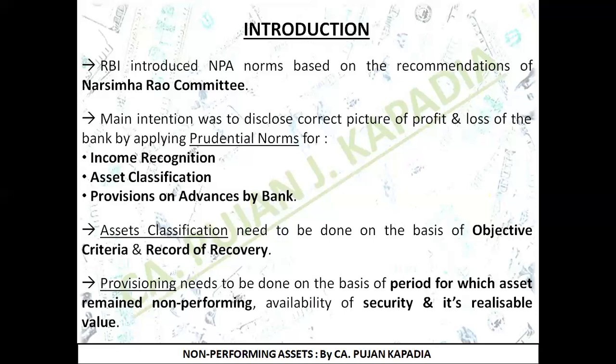I had discussed this point in the initial lecture of mine when I was discussing the syllabus of banking 6, under which we had learned if an account stays overdue for more than 90 days, yes friends, more than 90 days, which means for more than 90 days I am not receiving either my total installment or the principal portion or the interest portion. If anything is overdue on that particular loan, it will be classified as a non-performing asset.